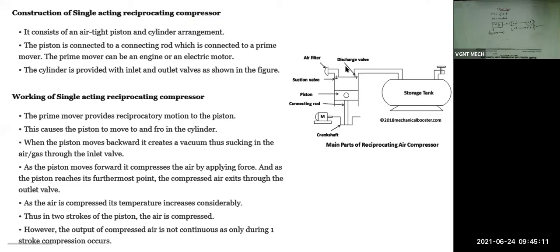This rectangular block is the cylinder, and inside this cylinder we have one piston. This piston is connected with the connecting rod, and this connecting rod is connected with the crankshaft. This crankshaft is connected with the motor. This M stands for motor. Which one is the motor? I will show you. This is the motor.